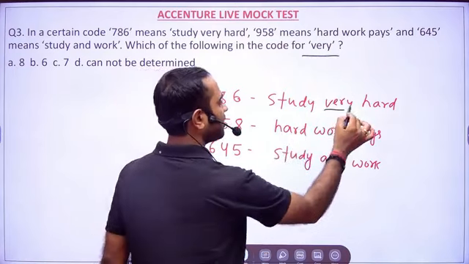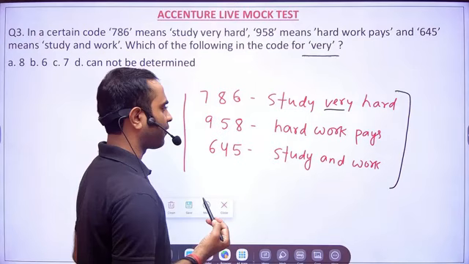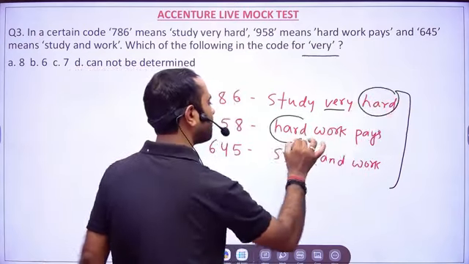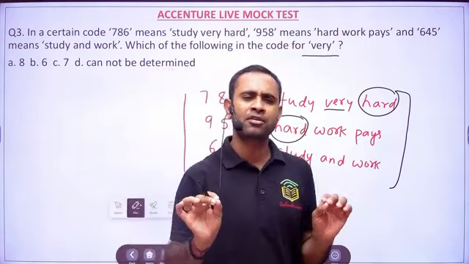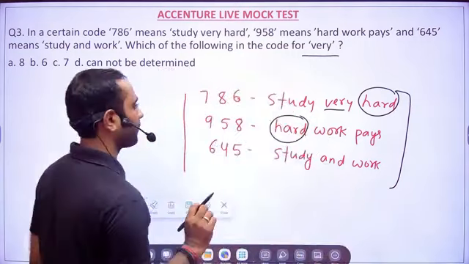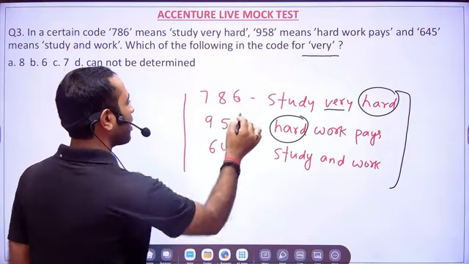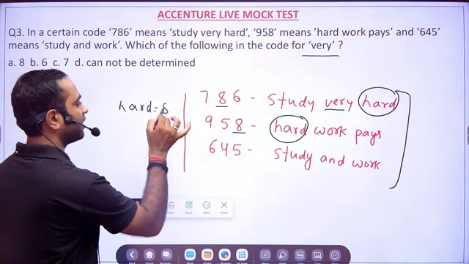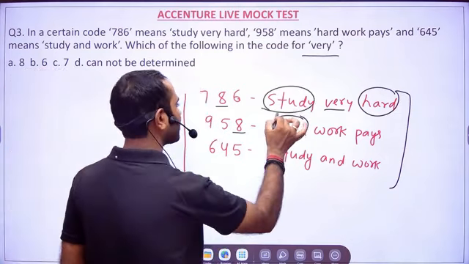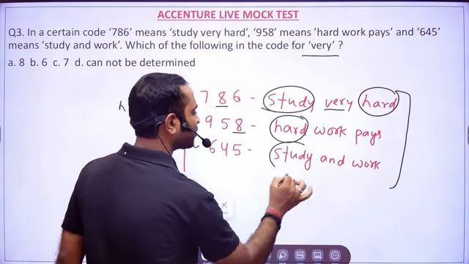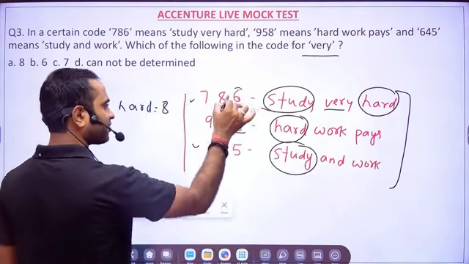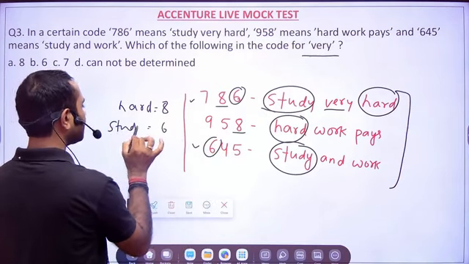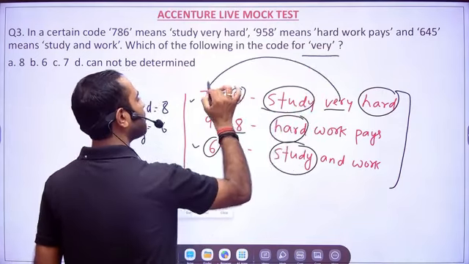So now we will have to find out the common terms from here. You see, here we have hard and here we have hard. Reasoning is not hard. Trust me, reasoning is very, very easy. Now what is common? 8. Sir, 8 is common. So for hard, the code is 8. Now what is common here? First and third. Study is common. Now what is the number which is common? Sir, 6. So 6 is nothing but study. Then what is remaining? Very. Very will become what? Sir, 7.